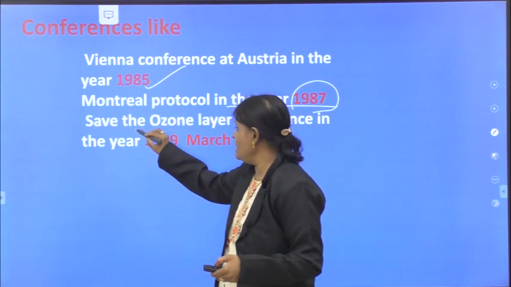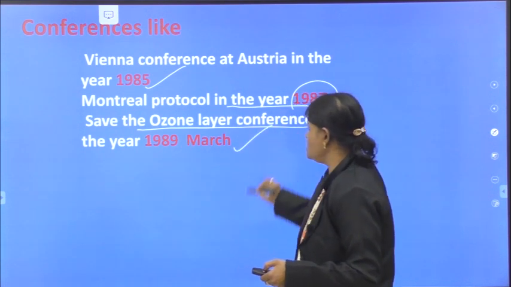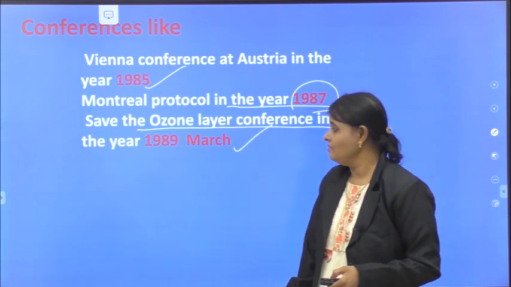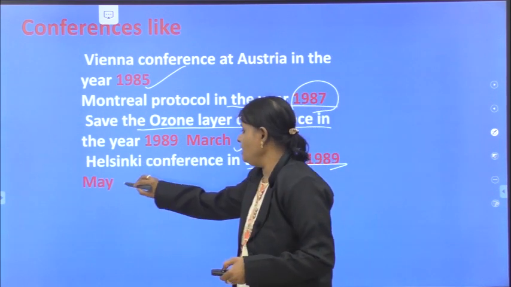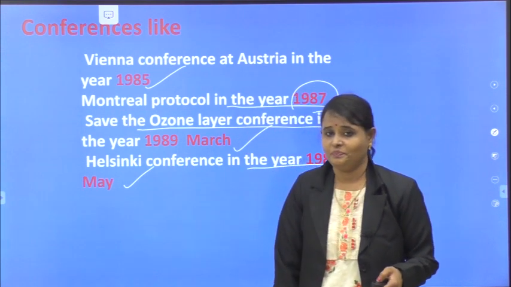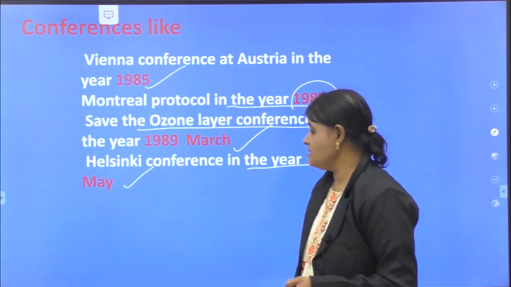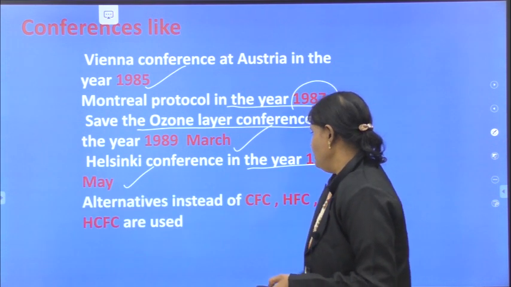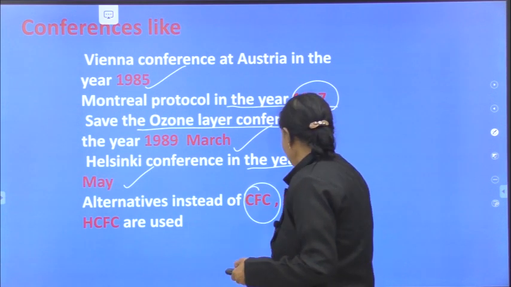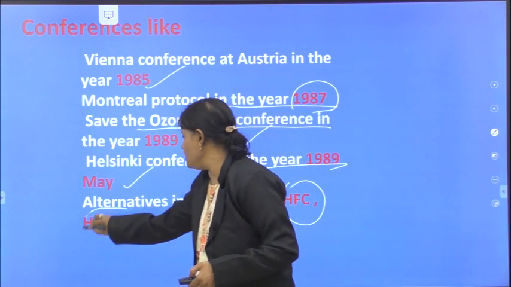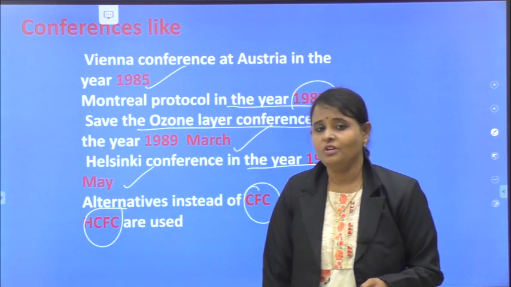Next one, Save the Ozone Layer Conference in March 1989. Next, Helsinki Conference in May 1989. You have to remember these years. Alternatives, instead of CFC, we are using HFC and HCFC. These are the alternatives instead of chlorofluorocarbons.